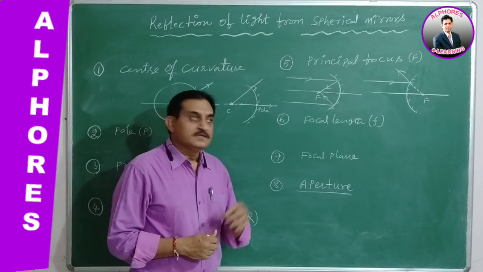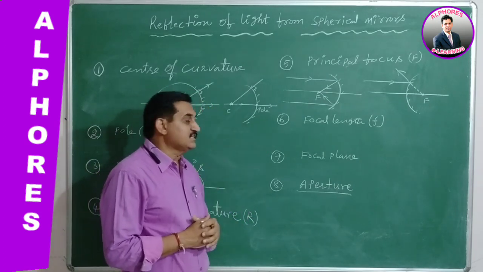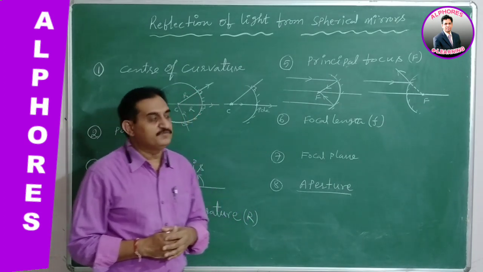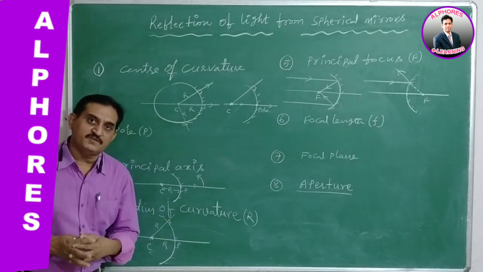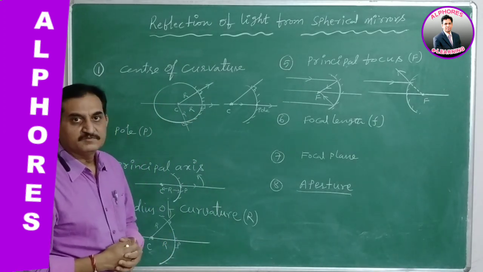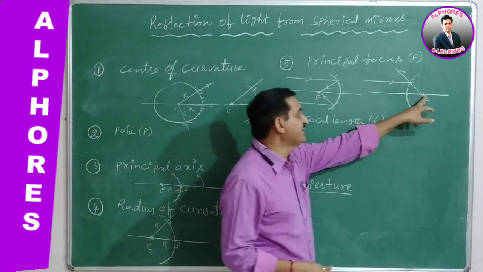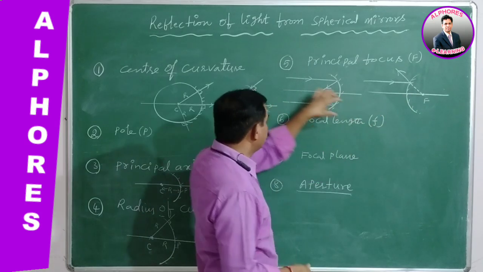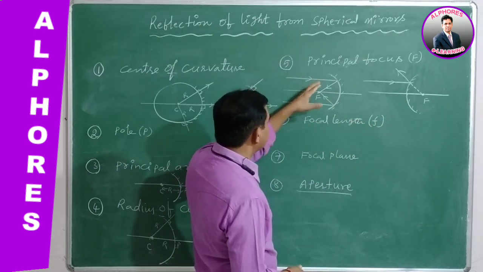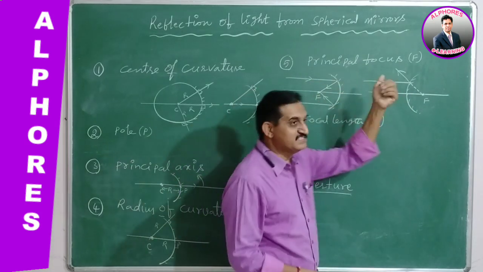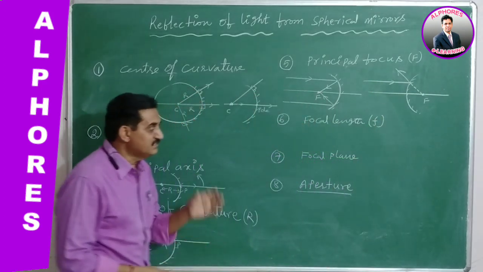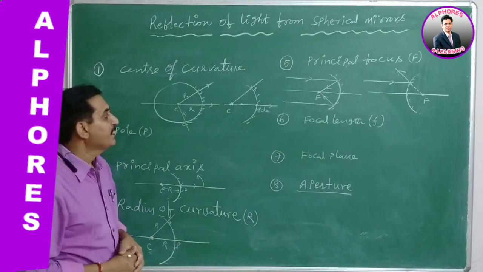That is, the principal focus is the point on the principal axis of spherical mirrors, whether concave or convex, where the light rays converge or appear to be diverged from it when a parallel beam, parallel to the principal axis, is incident on the spherical mirrors. This is known as principal focus.